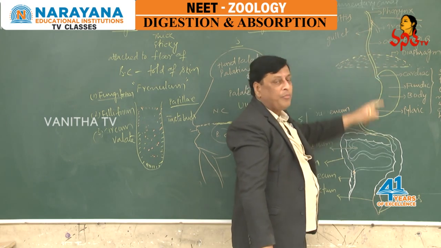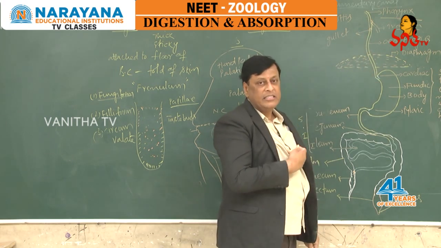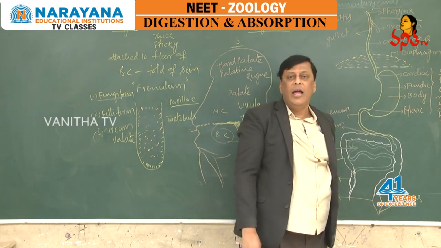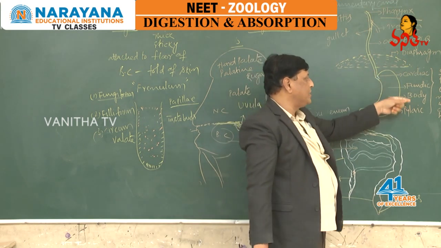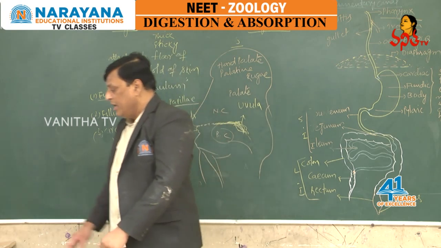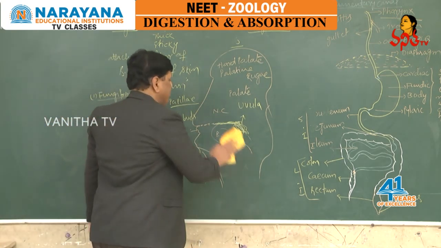The esophagus passes through the neck and thoracic regions, pierces the diaphragm, reaches the left part of the abdominal cavity, and there opens into the wide chamber called the stomach.